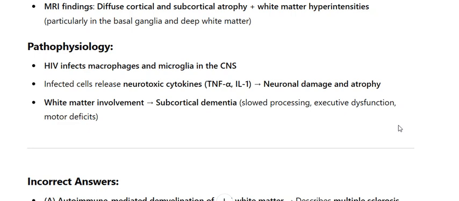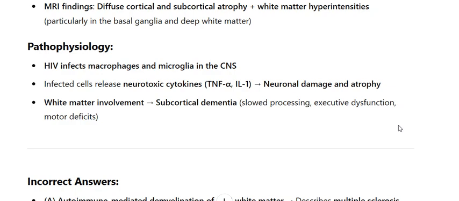Pathophysiology: HIV infects macrophages and microglia in the CNS. Infected cells release neurotoxic cytokines, TNF-alpha, IL-1, causing neuronal damage and atrophy. White matter involvement results in subcortical dementia, slowed processing, executive dysfunction, and motor deficits.